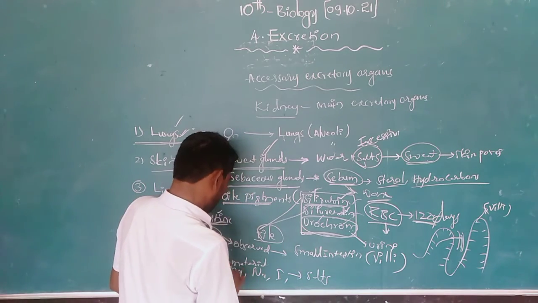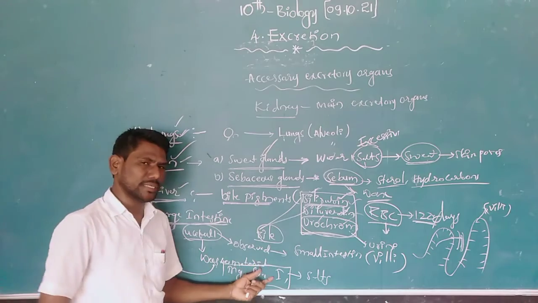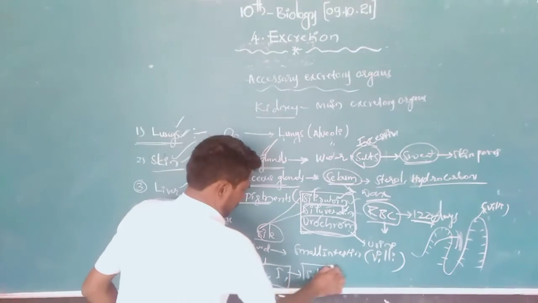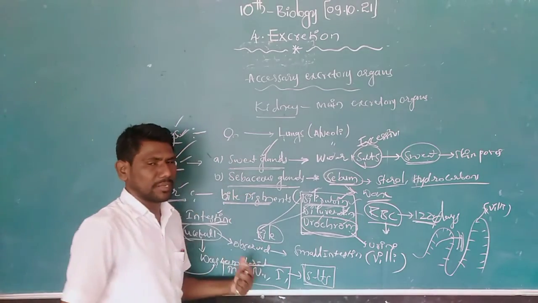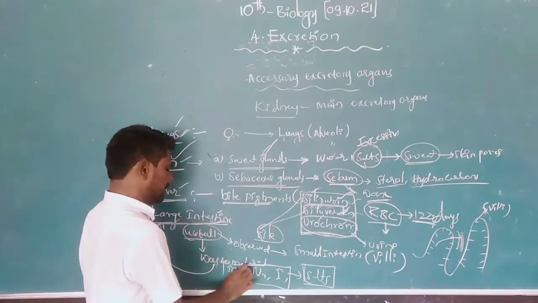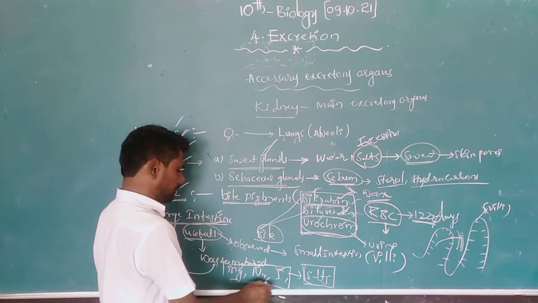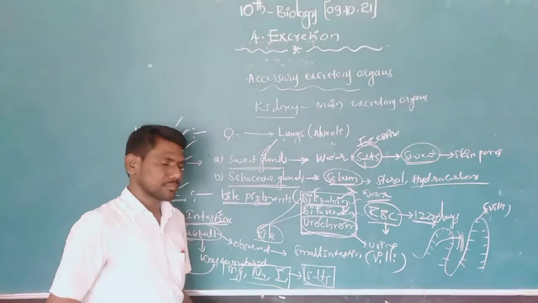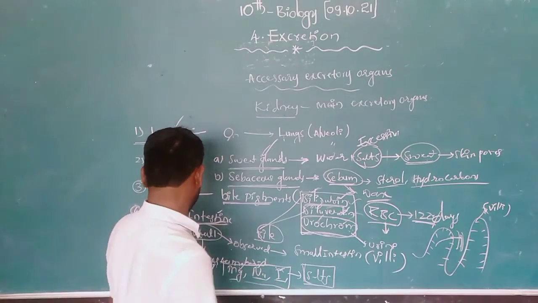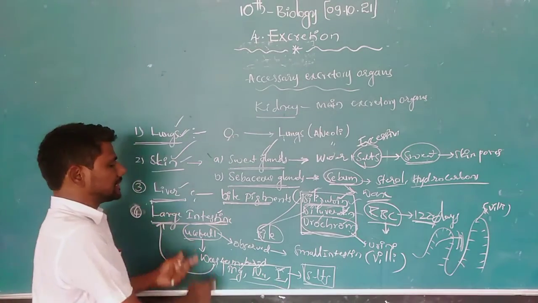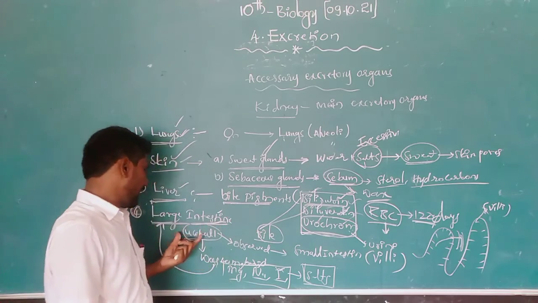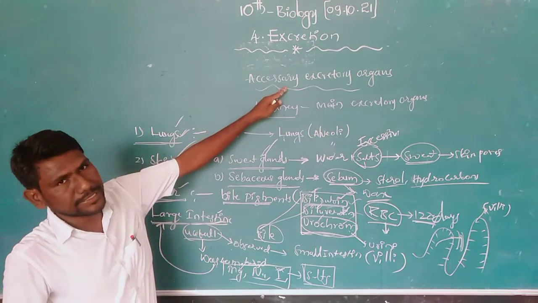Excessive magnesium, sodium, and iodine salts are harmful to our body, so we have to send them out. That's why the large intestine is an accessory excretory organ.